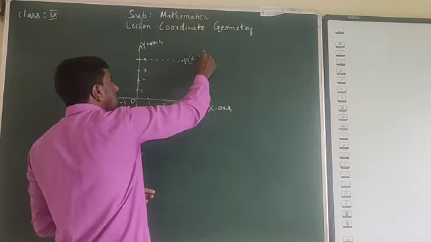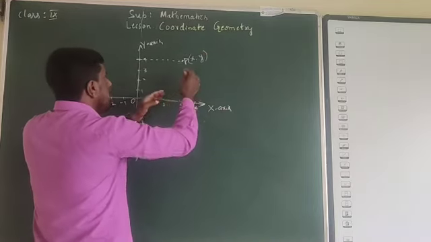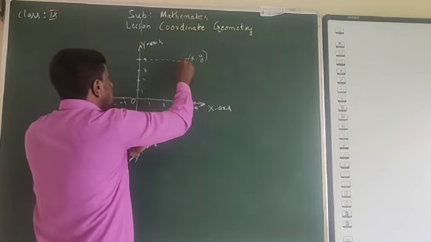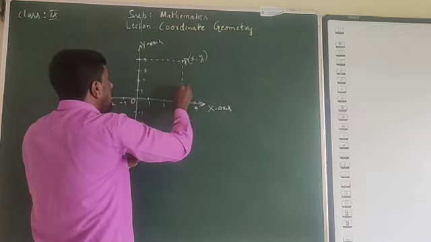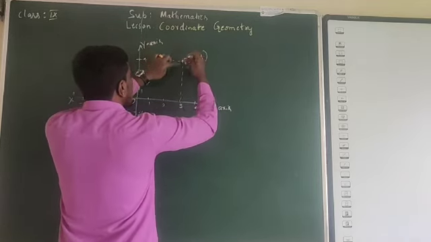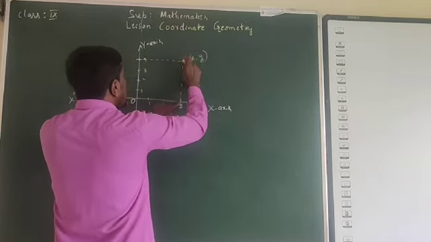What does y indicate? Y indicates the perpendicular distance of the point P from the x-axis. Perpendicular distance of the point from the x-axis. How to measure that? What is the distance of this?